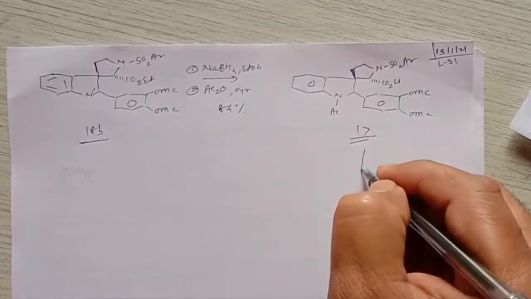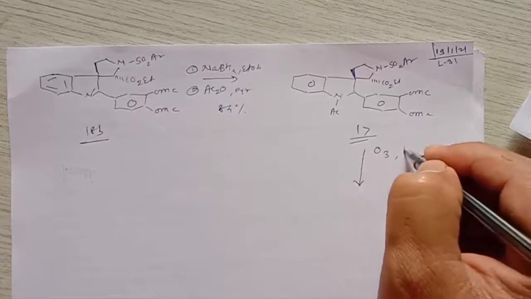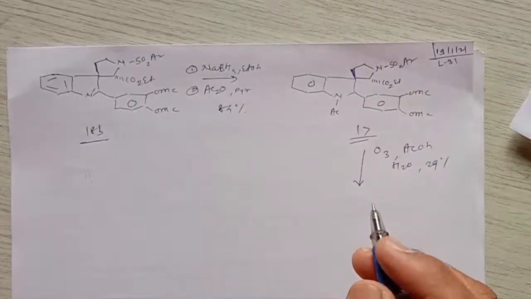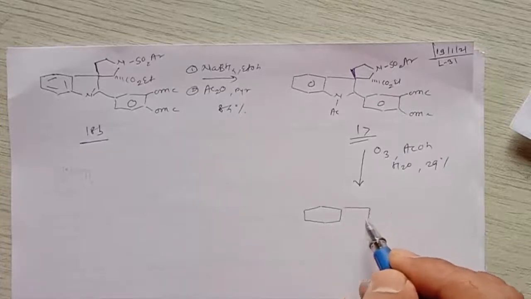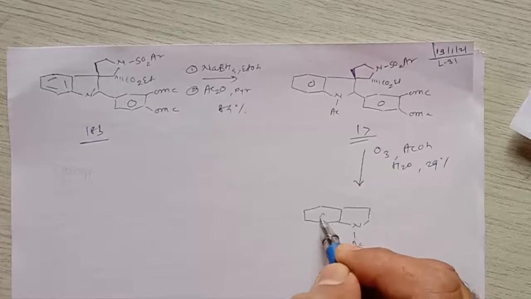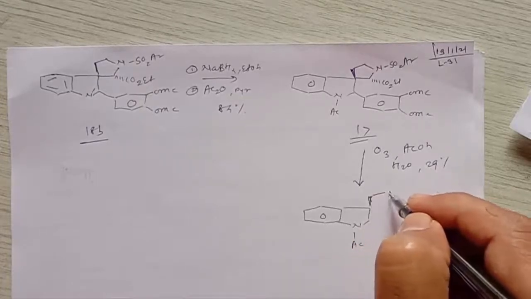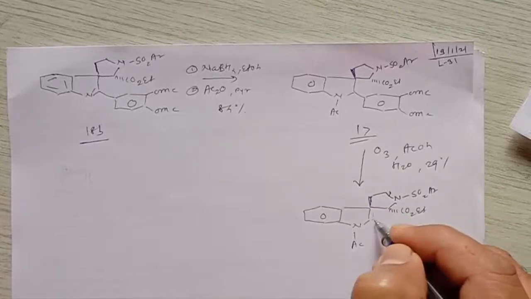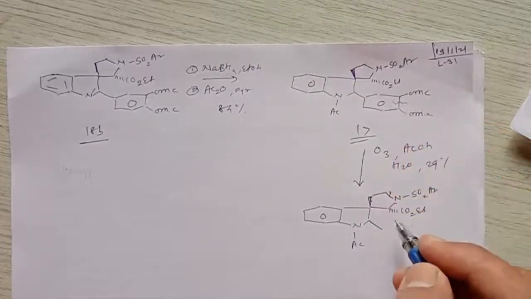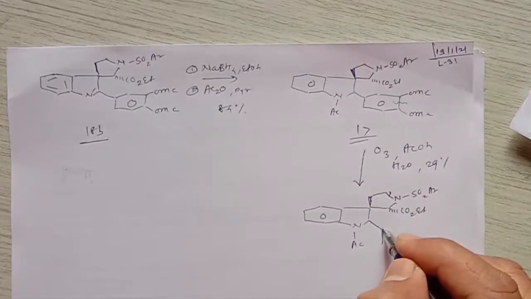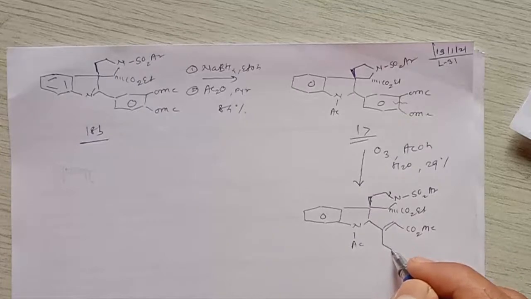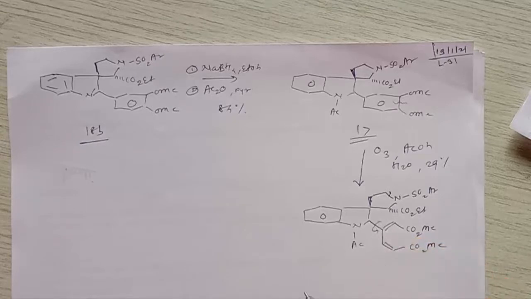When this intermediate 17 undergoes ozonolysis in the presence of AcOH and water, it gives a 29% yield of this compound, that means the aromatic ring is opened here, and it gives a compound like this, with SO2Ar here, here is CO2Et, and then this ring opens at this position, and it gives two isomers, because it gives this isomer, COOMe, and here is again CO2Me, and we know that this is a carbon-carbon single bond, so this bond can be rotated here, right?